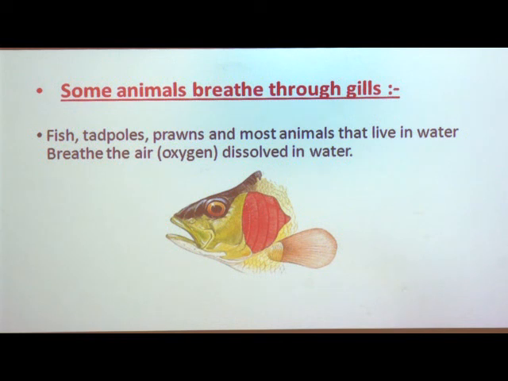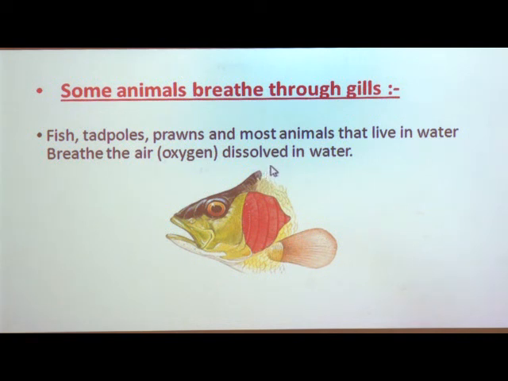Some water animals like fish, tadpoles, prawns, and most animals that live in water like crabs, turtles, etc. breathe the air.